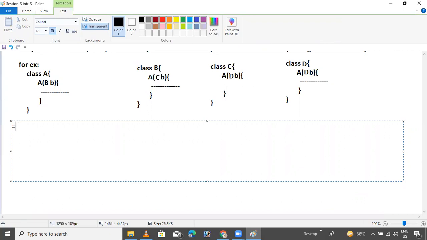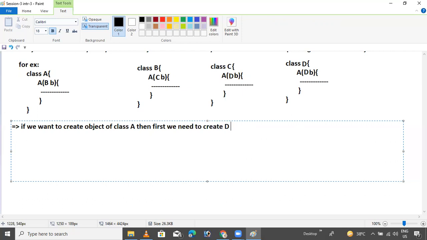So now, if we want to create an object of class A, then first we need to create a D class object.